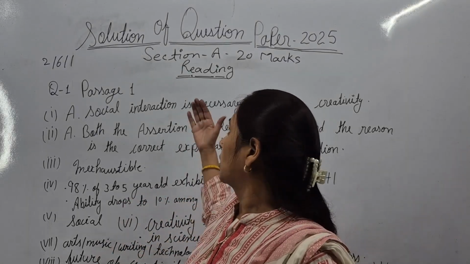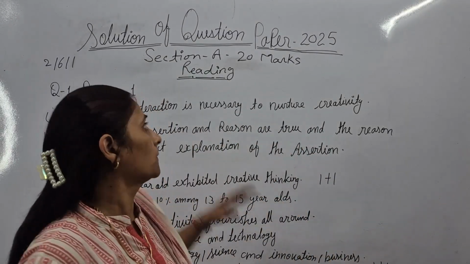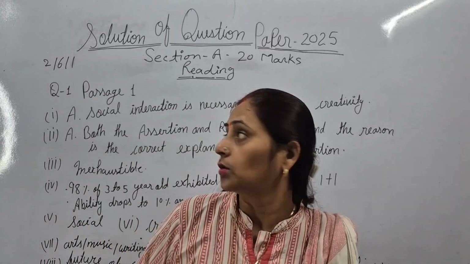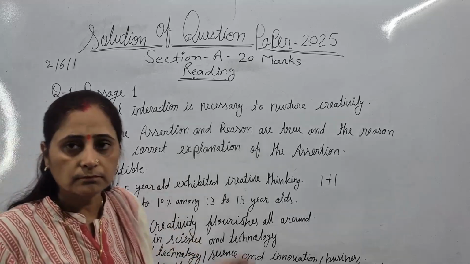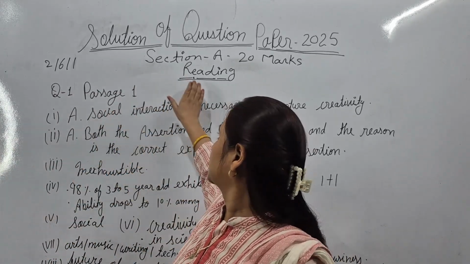Today we are going to solve the English question paper 2024, English Language and Literature. Set 2 is the one we are going to solve. Let's begin with the reading part.